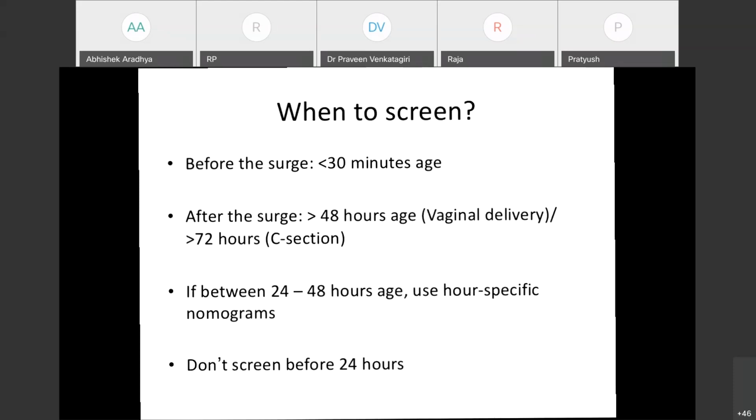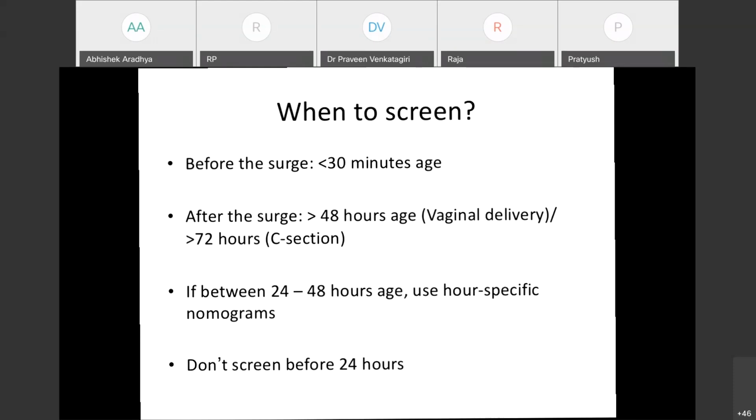Okay. So it should be either before the surge or after the surge. The time to normalization, like below 20 milli international units per liter, which is a commonly used cutoff, after vaginal delivery usually happens after 48 hours, but in cesarean section, it may be as long as 72 hours. So ideally, screening has to be after this time point.